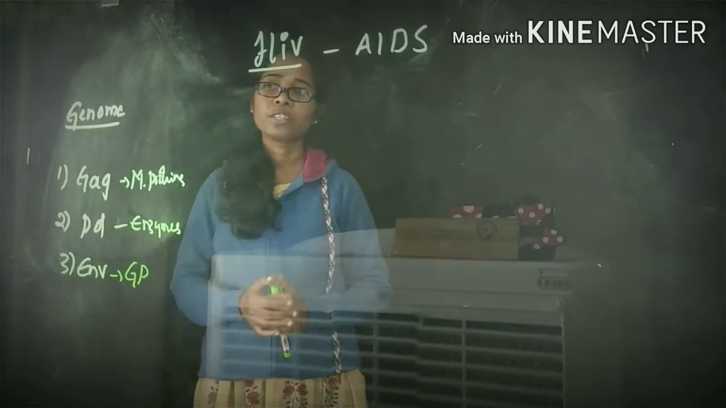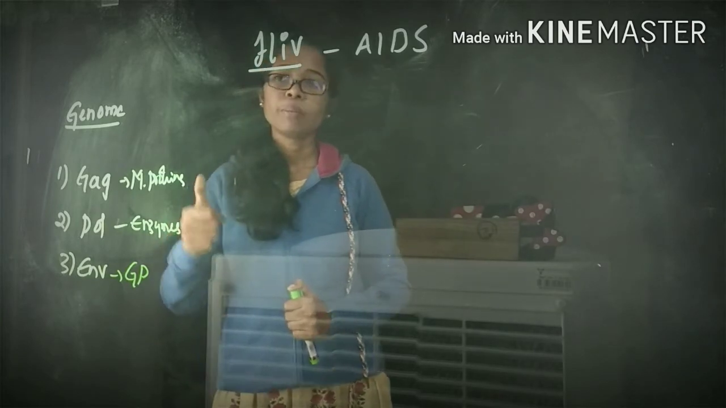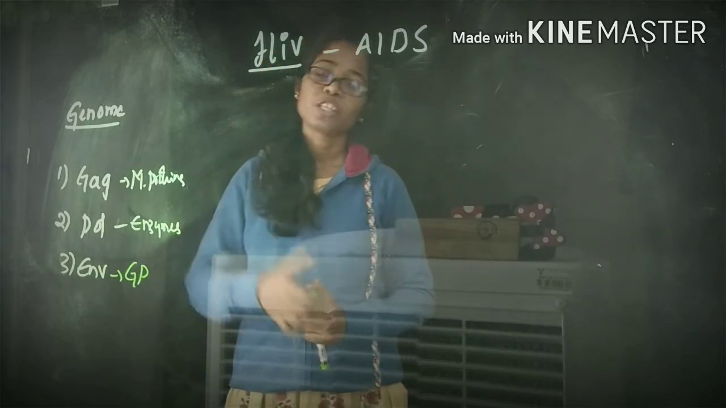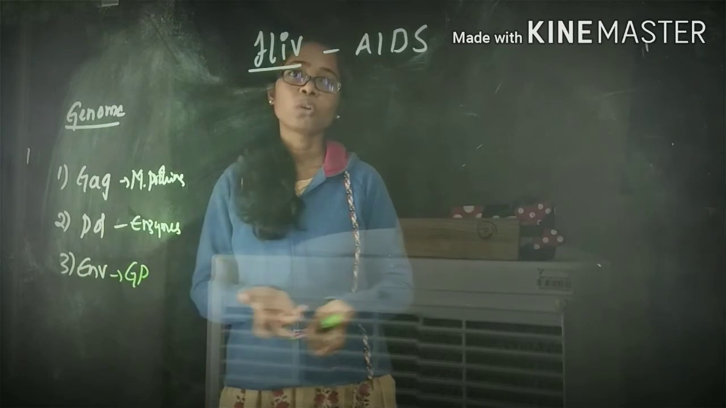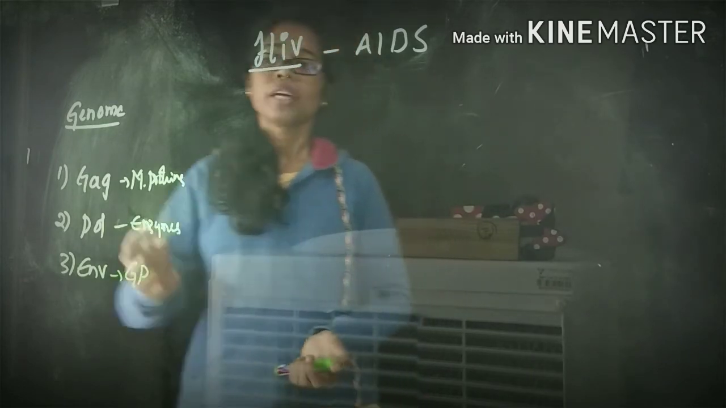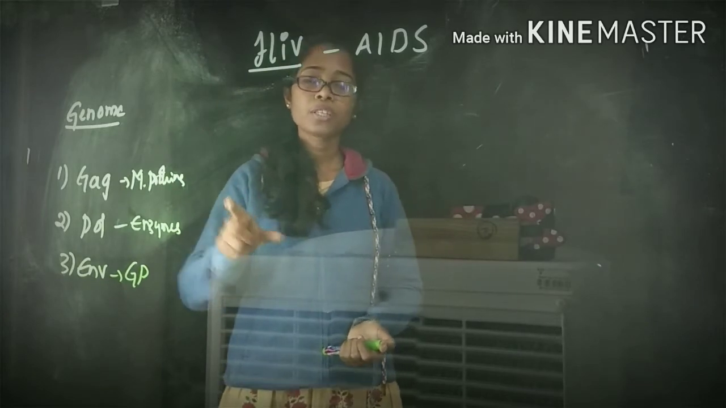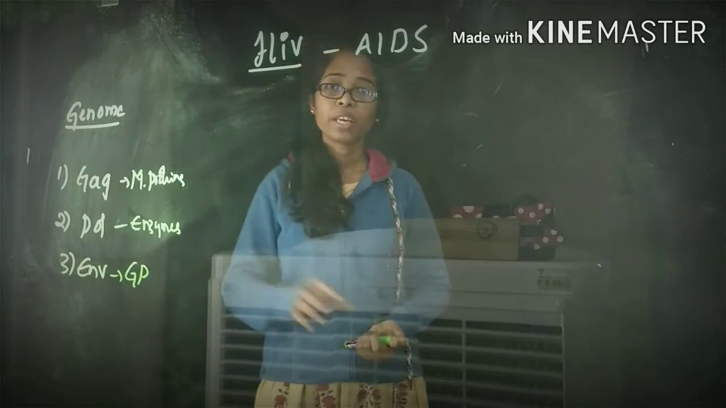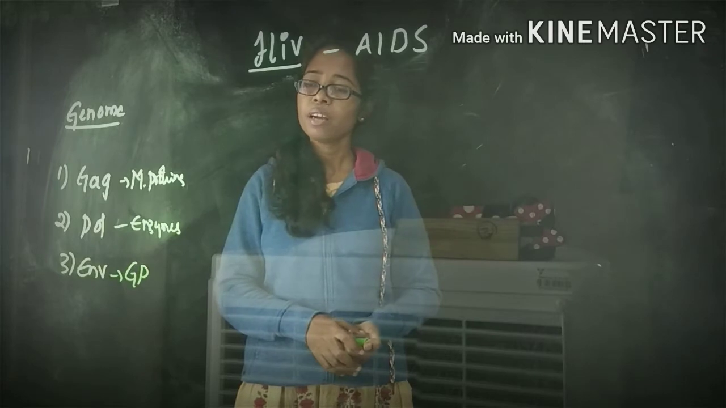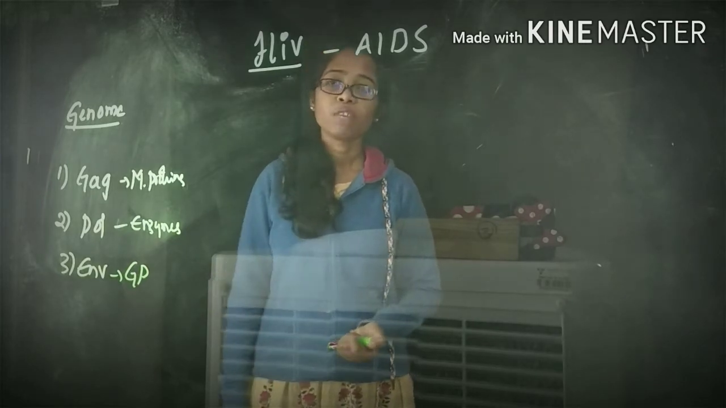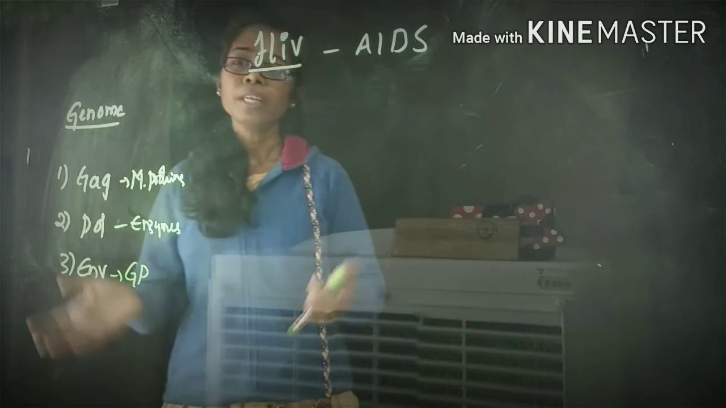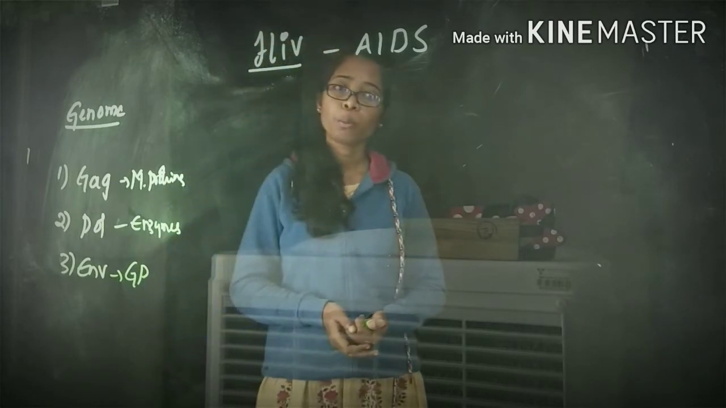GAG is the gene that encodes the proteins that form the core of the virions. Clear? And the next one is the Pol gene. This encodes the proteins for the formation of the enzymes that are present inside the virus. The next one is ENV, which encodes the glycoproteins.